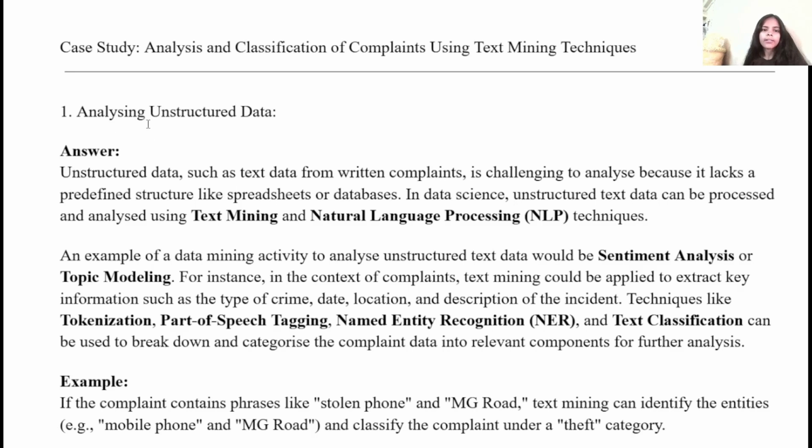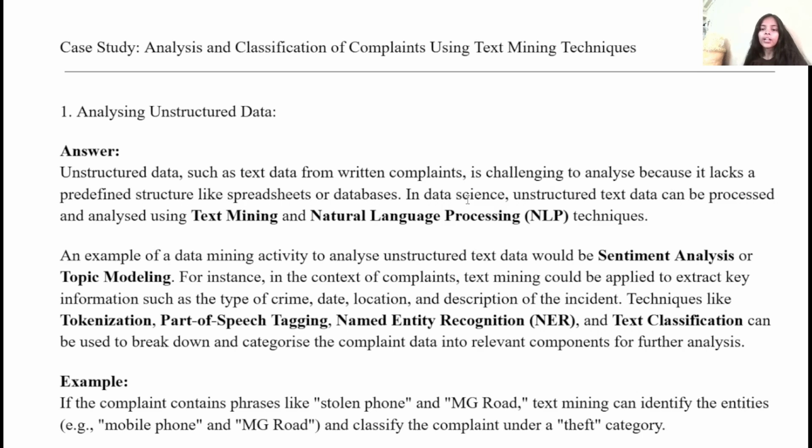Here, this is the answer: how unstructured data is analyzed. What does it mean? Analyzing unstructured data means extracting meaningful information from unstructured data. Unstructured data can be text, maybe images, large amounts of data. So here we have unstructured data, that is text data from written complaints, which is challenging to analyze because it lacks a predefined structure like spreadsheets or databases.